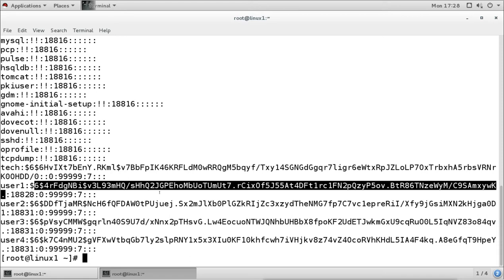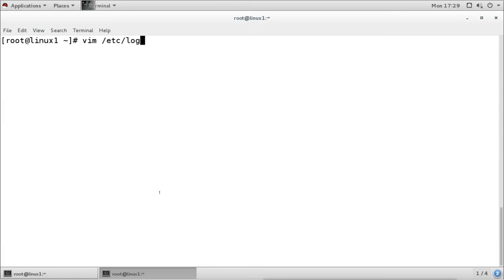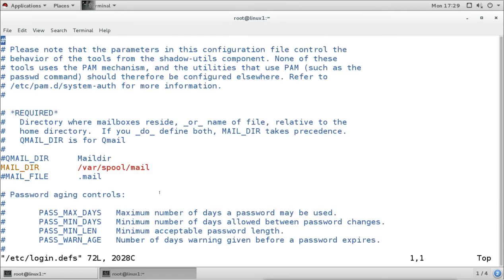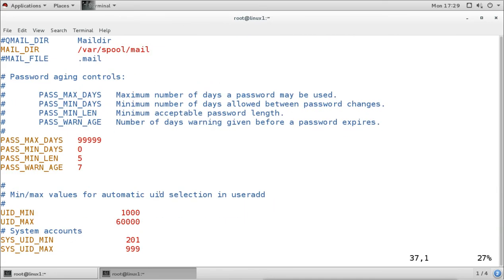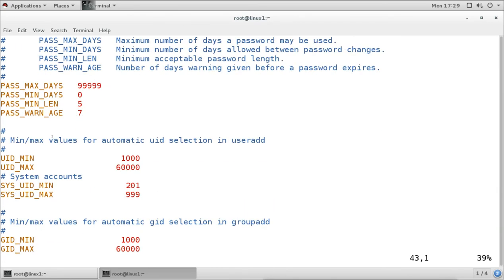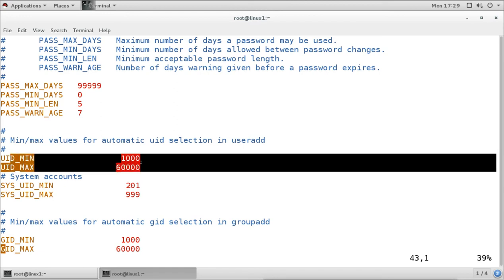We can see the configuration for the users by looking at the login definitions. We can see the information about the users, that when we create users, these are the minimum and maximum UIDs and GIDs for the system users.